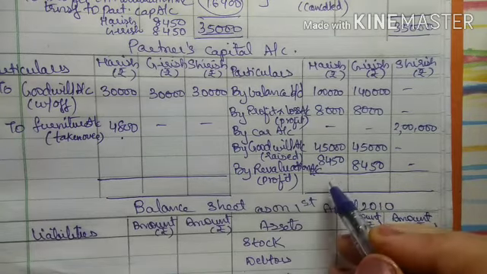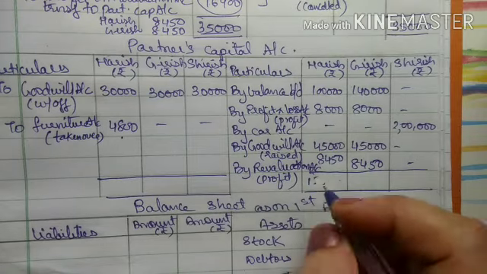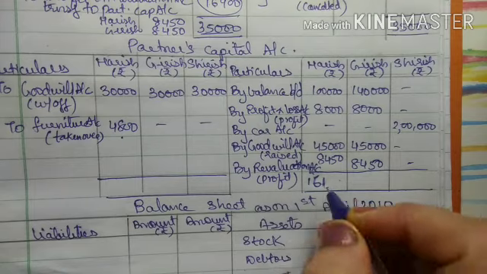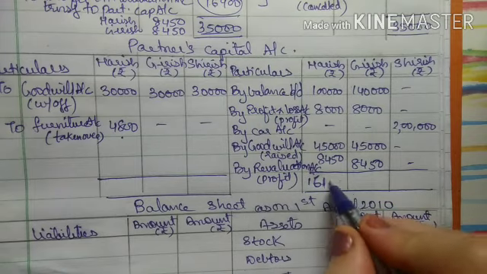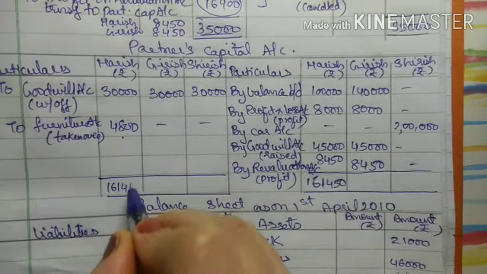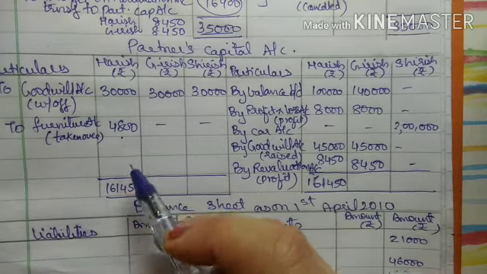So now in partners capital account, see the total of this side, that is Harish. First we will do Harish column. So the total of Harish side will be 1,61,450. So 1,61,450 minus 34,800.